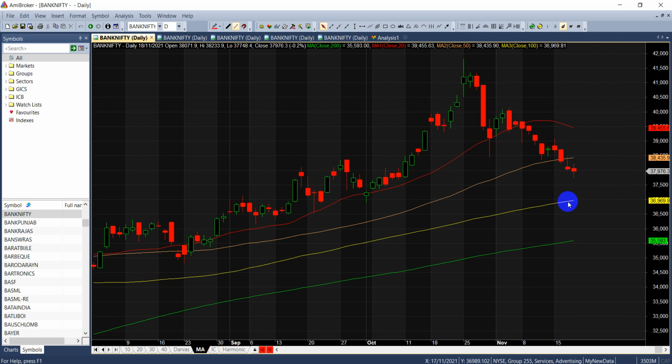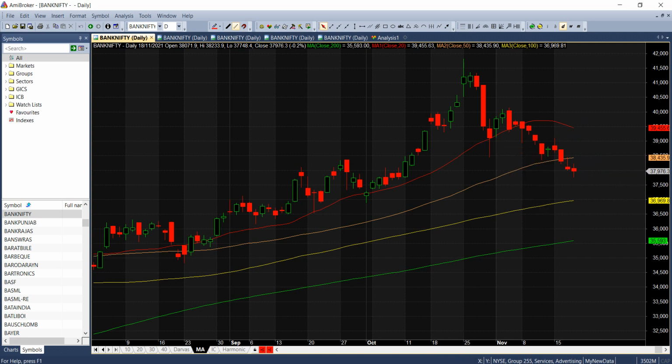But overall 37,000 can be breached as soon as this low of 37,444 is breached. This is Friday's low, and this is also a lunar cycle low, so it's an important pivot point. This is how you can plan your trade. So probably we can see a fall till 37,000 and a rise till about 38,500 only. The Bank Nifty bulls can say that we have made a bottom, and the market can rally further.